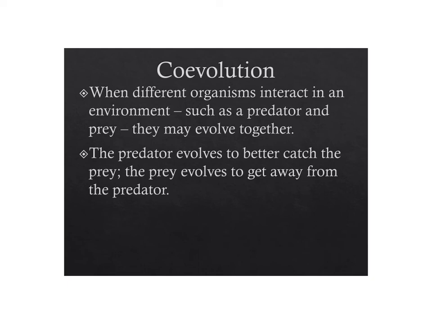It's like little changes in one affect little changes in the other. So for instance, the predator might evolve to better catch the prey. The prey will evolve to get away from the predator. And slowly over time, they're both changing and they're changing together.